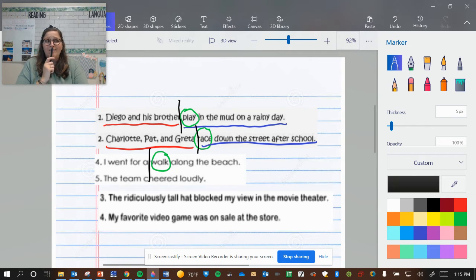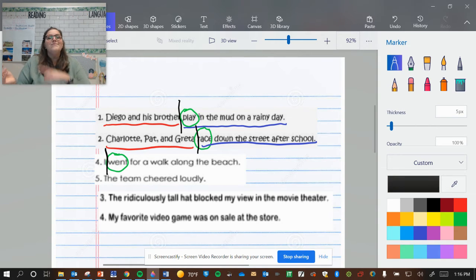I went for... is that a subject? No, so that's not my main verb. In this case, they're using walk as a noun. I went for a walk. Meaning that was the thing that I went for, right? So my verb is actually went, and my chop line goes right before that.